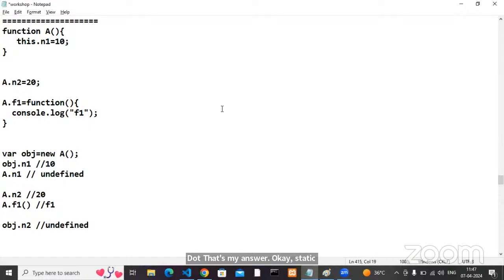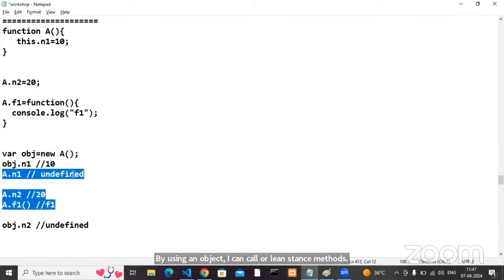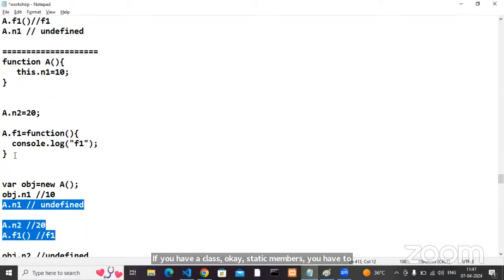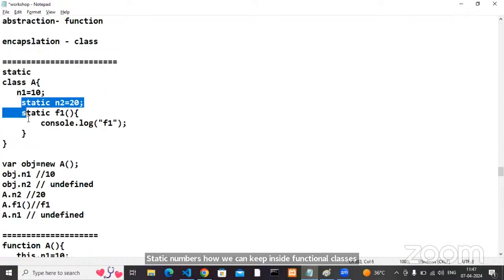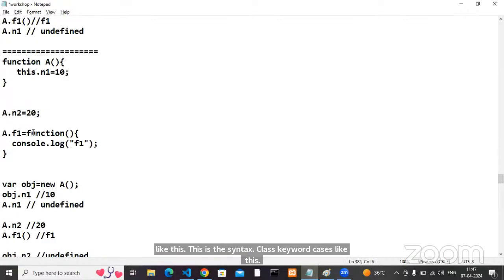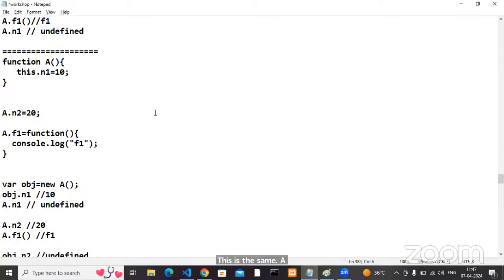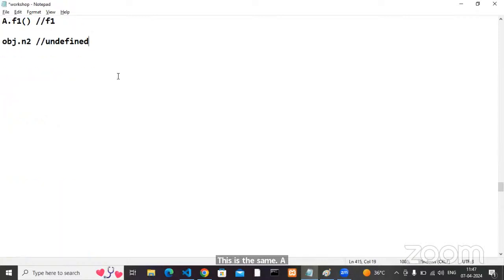Yes or no? By using an object, I can call only instance methods. If you have static members, you have to use the class. Static members, how can we keep them inside functional classes? Like this. This is the syntax. Class keyword classes, like this. This is the syntax. All are okay? Okay, everyone, so far good.